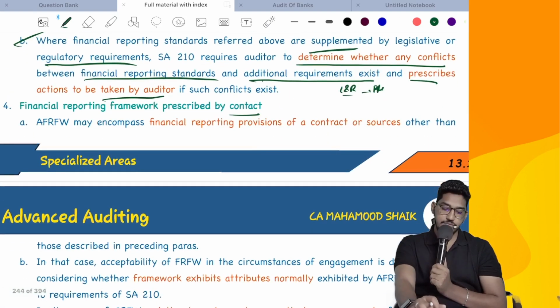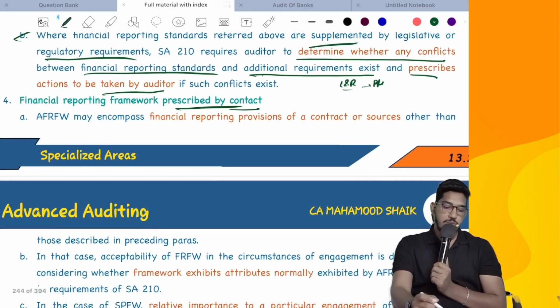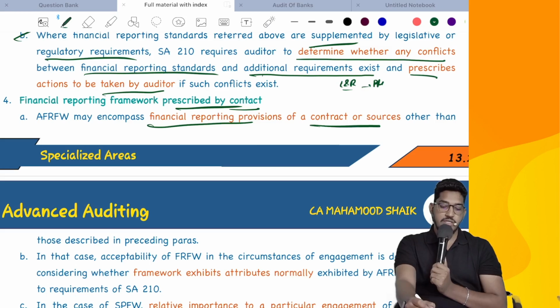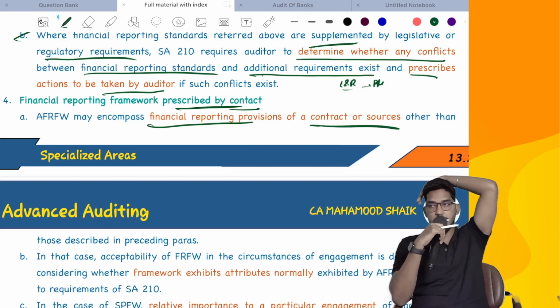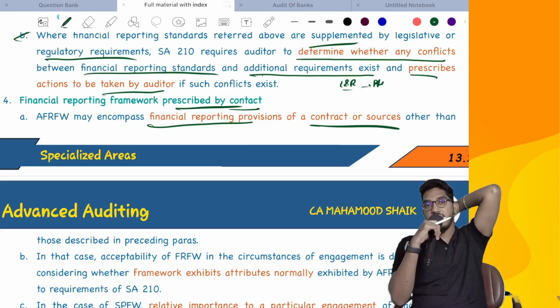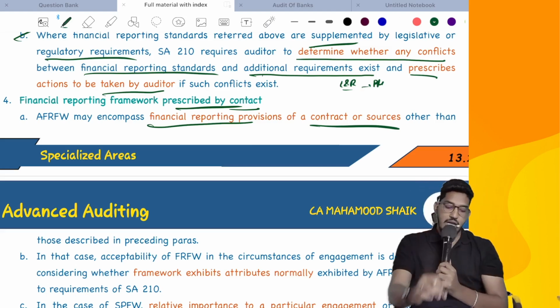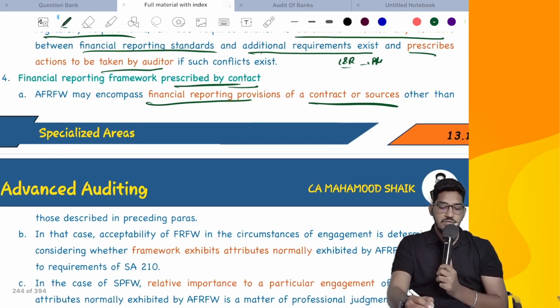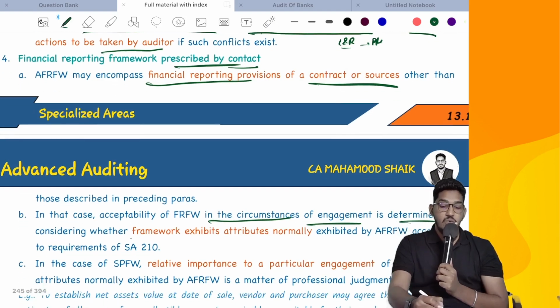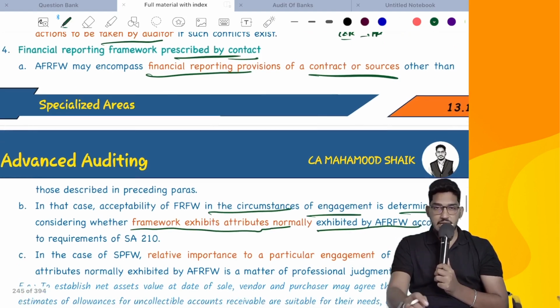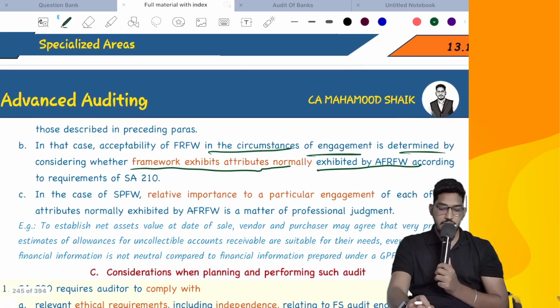Next. Financial reporting framework prescribed by a contract. The applicable financial reporting framework may encompass financial reporting standards from a contract or sources other than those described in the preceding paragraphs. That means sometimes, since an organization will not give the standards and law and regulation will not give the standards, you will get them from other sources like contracts. And as I've told, in that case, acceptability of the financial reporting framework in the circumstances of the engagement is determined by considering whether the framework exhibits attributes which are normally exhibited by an applicable financial reporting framework according to the requirements of SA 210.